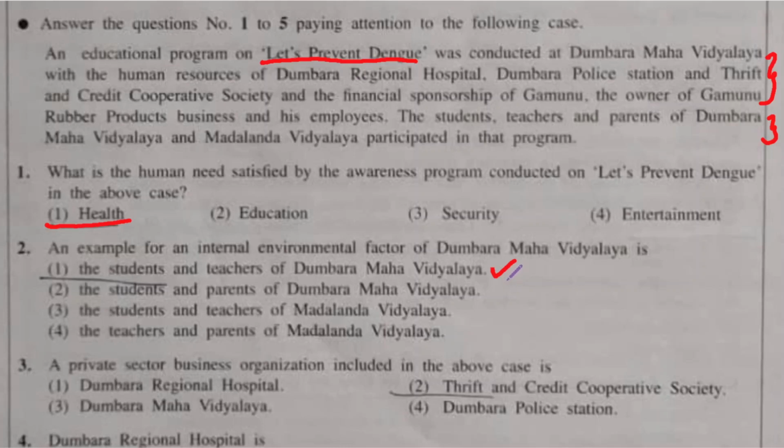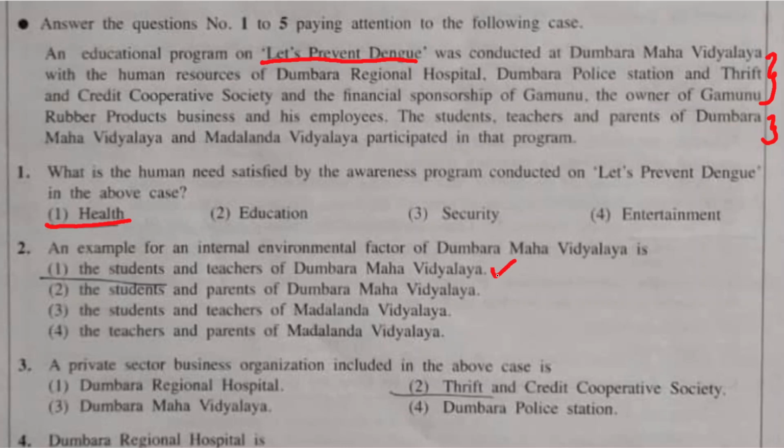Students and parents of Dumbara Mahavidyalaya. Students, yes, because they are students of Dumbara Mahavidyalaya, they have some kind of control over them. But what about parents? Do they fall into the environment which is within the school or outside the school? They are outside the school. They are the external environmental factor who influence the school from outside. So here 2 will not be the correct answer. Why? It includes parents.